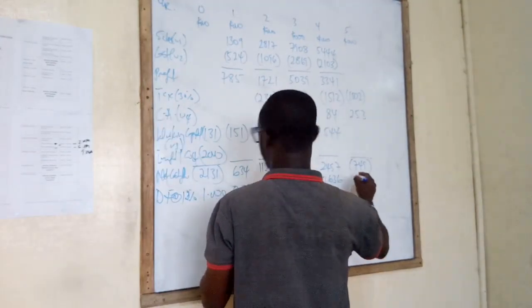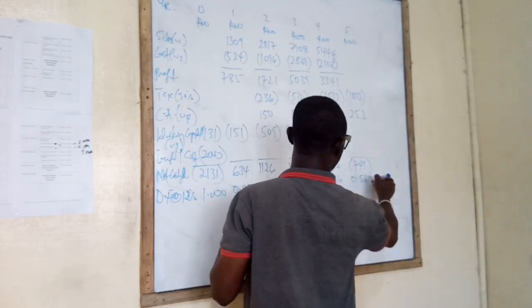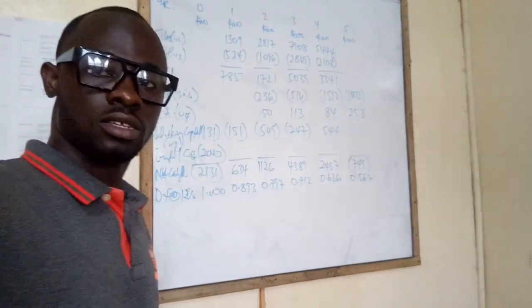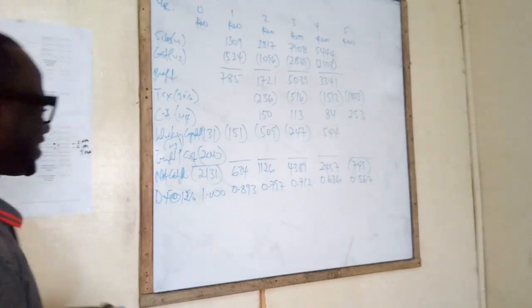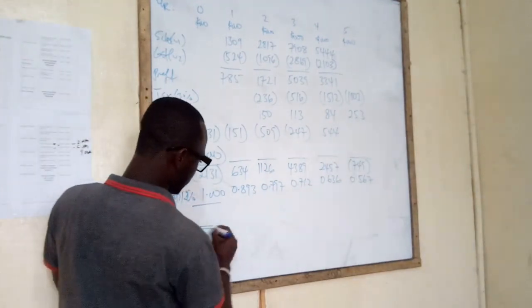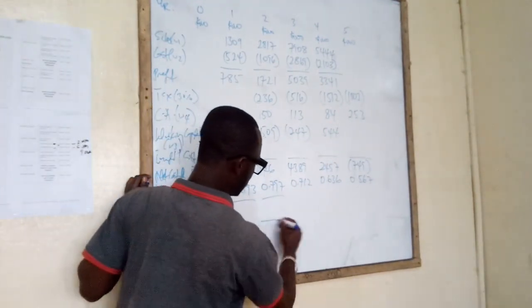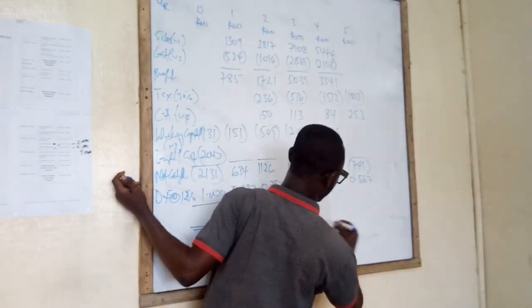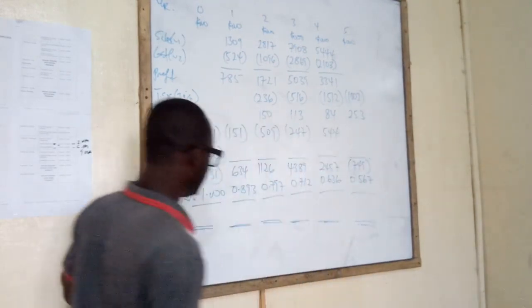And then 0.567. Okay. All right. So let's go.